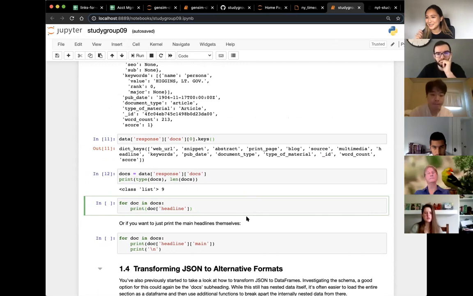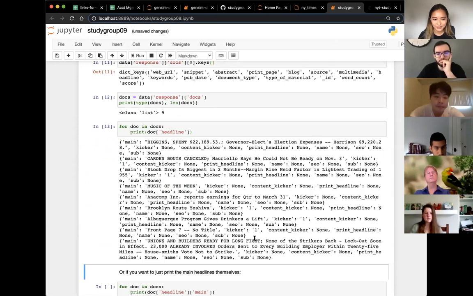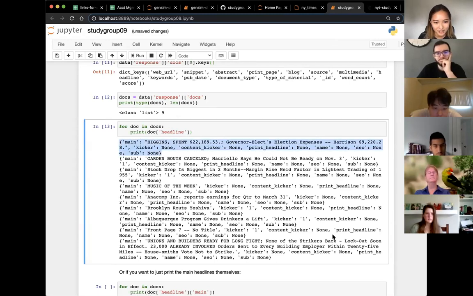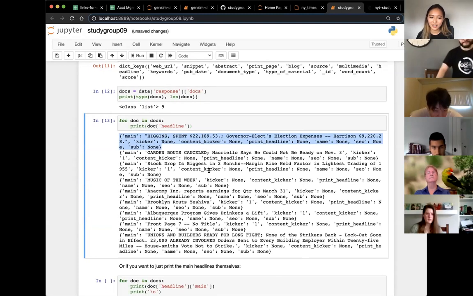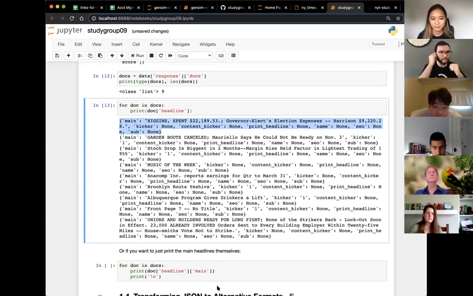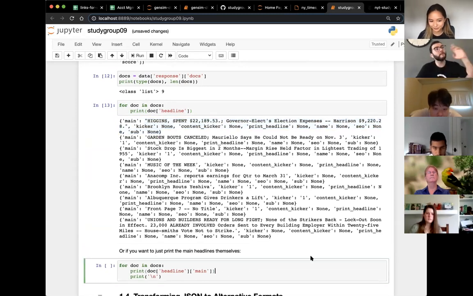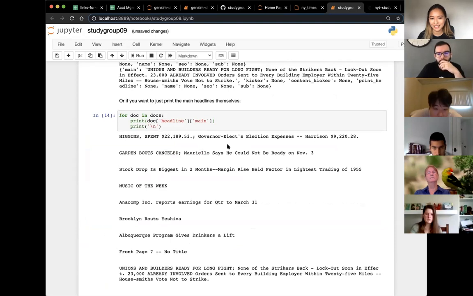It's really important. I know it seems like a lot right now, but it's really important to get used to working with these crazy nestings. So here it looks like headline is another dictionary. Great. But you can sort of see that each of them starts with a main, where we have, okay, Higgins spent 22, whatever. And so it seems like the main headline, the actual thing that appears, is under main. Therefore, we can edit our for loop to print, instead of just doc headline, which is a dictionary, doc headline main. And there we have each headline.